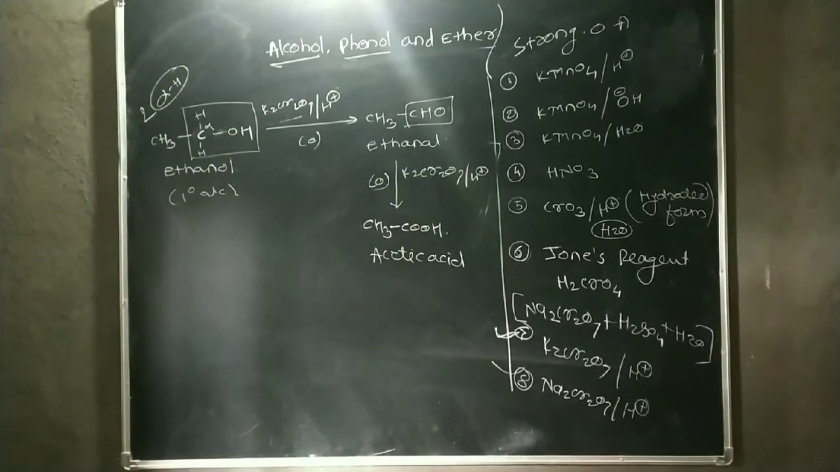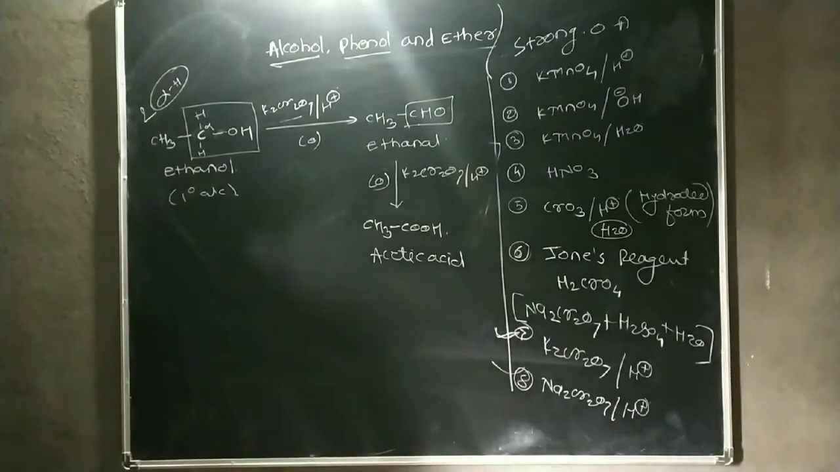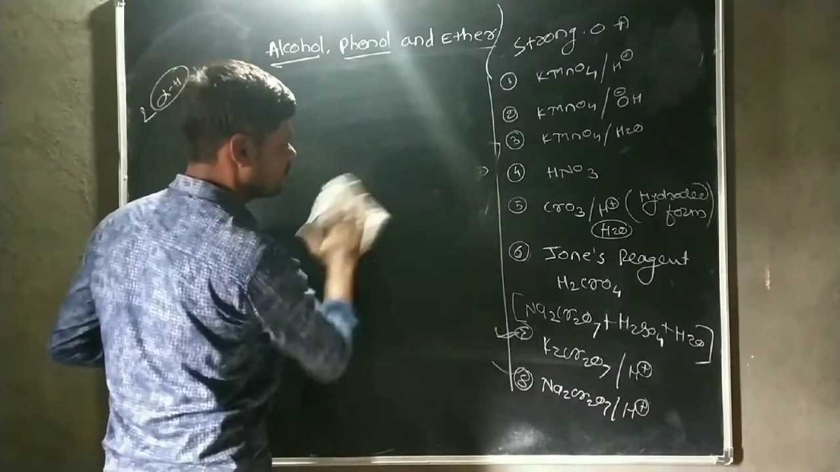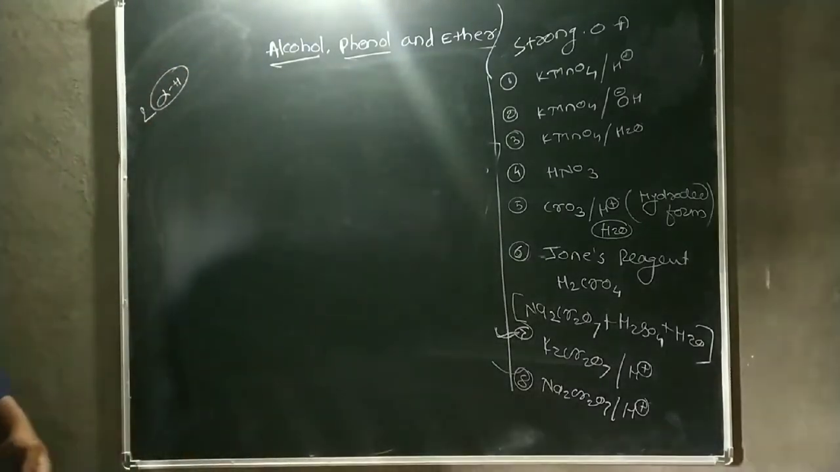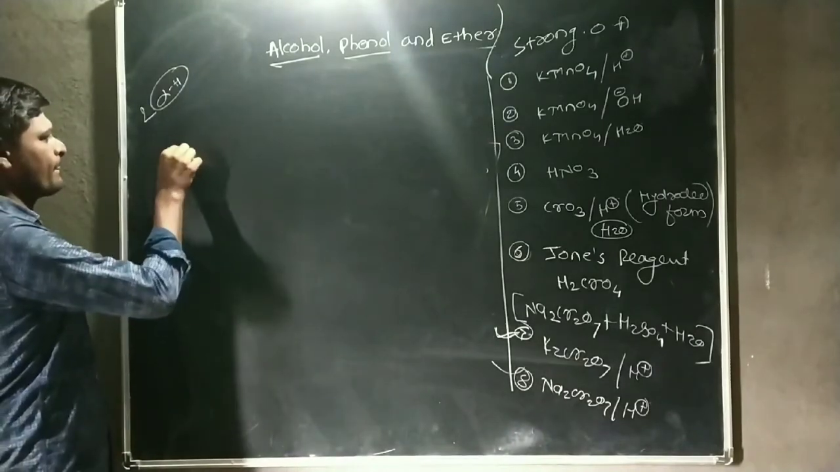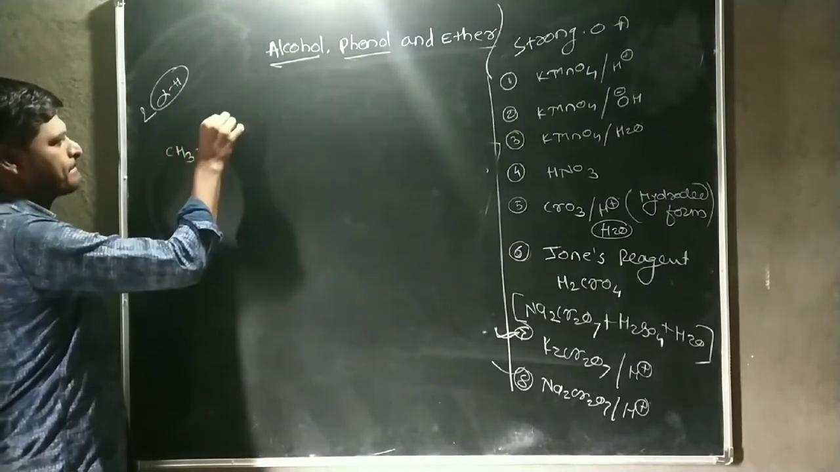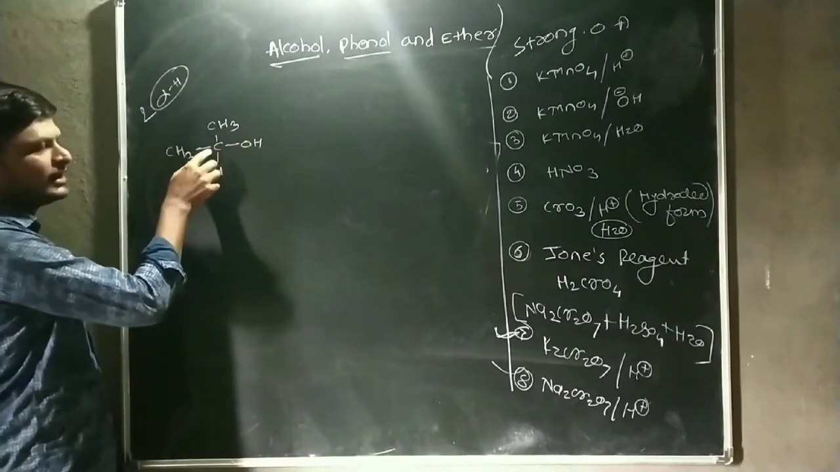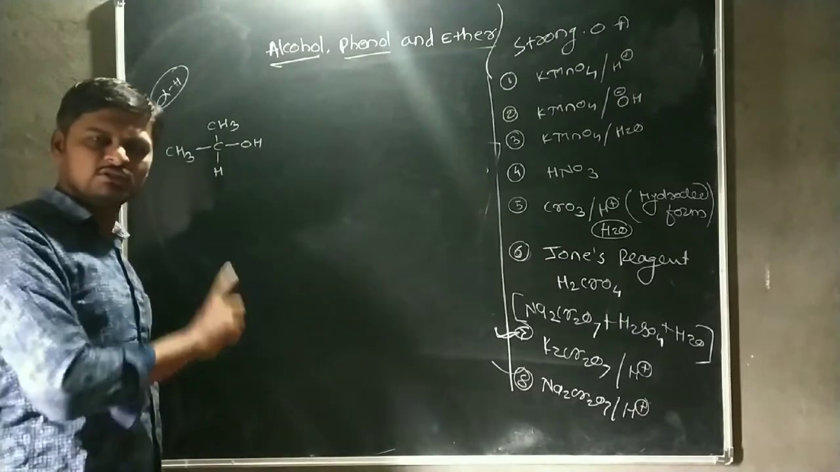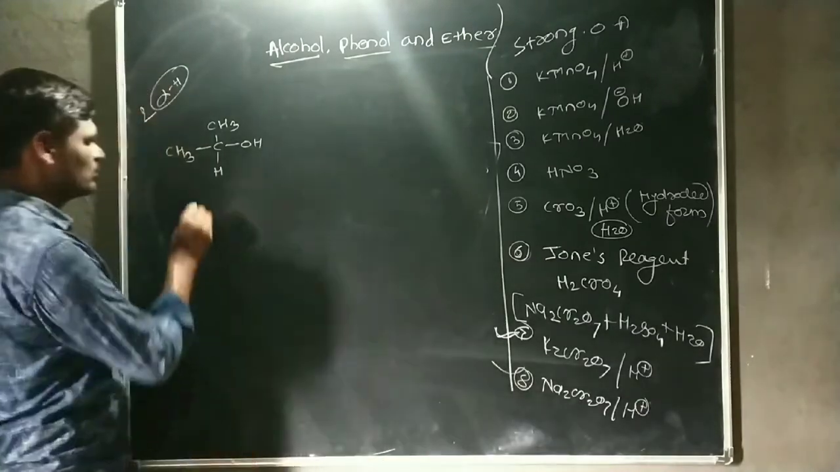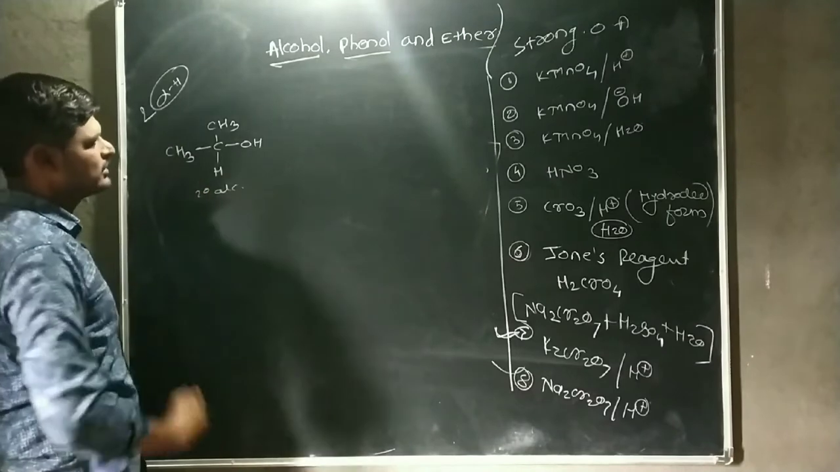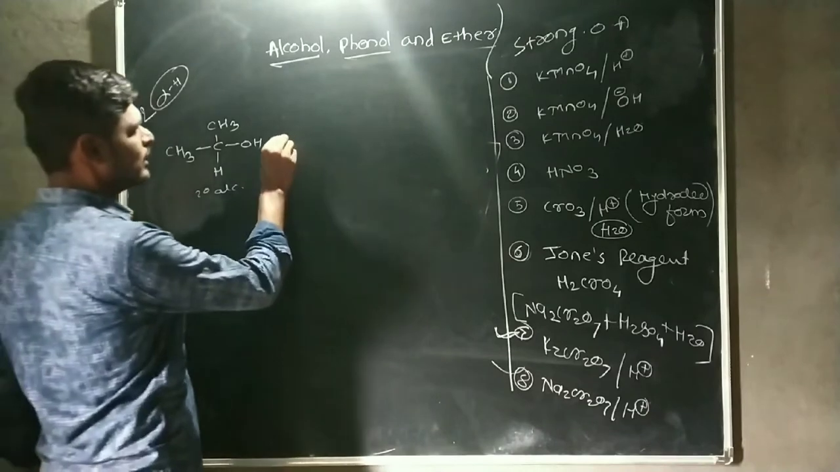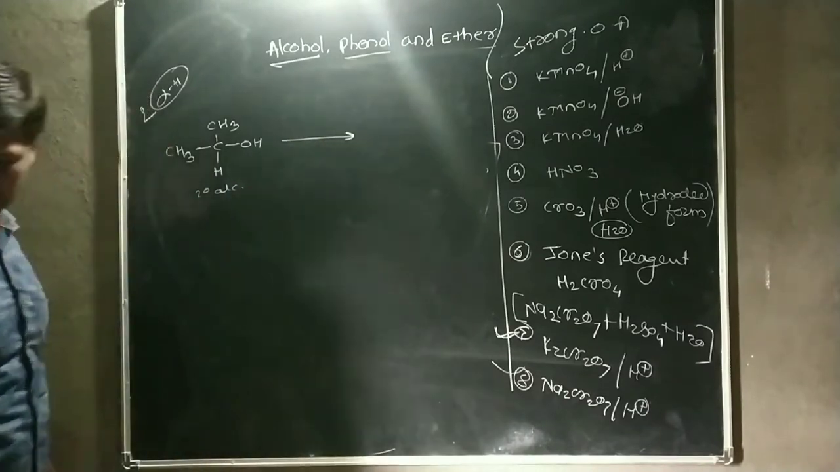After that, we take another example, a secondary alcohol. In the case of a secondary alcohol, the hydroxyl group is directly attached to a secondary carbon atom. Therefore, this alcohol is classified as a secondary alcohol. The IUPAC name of this secondary alcohol is propan-2-ol. It undergoes an oxidation reaction.